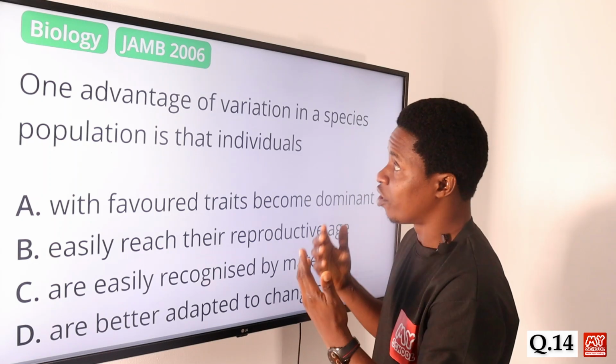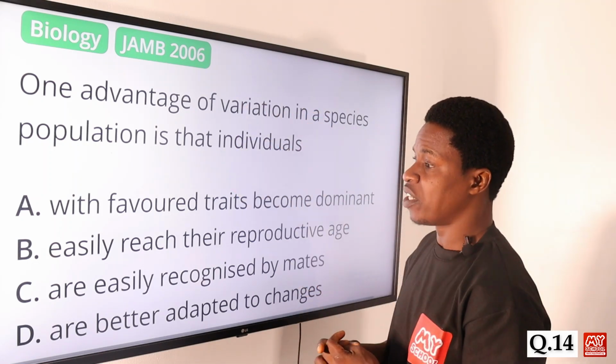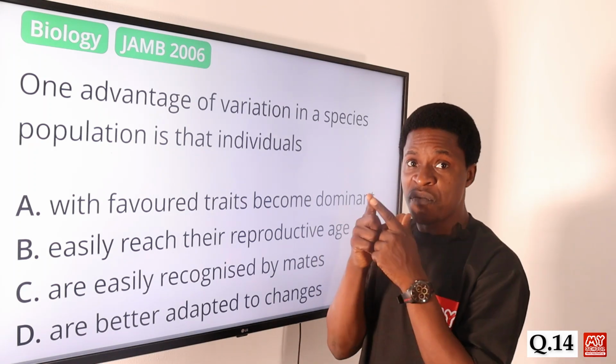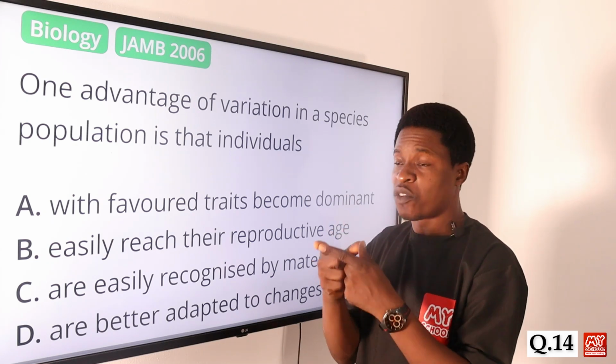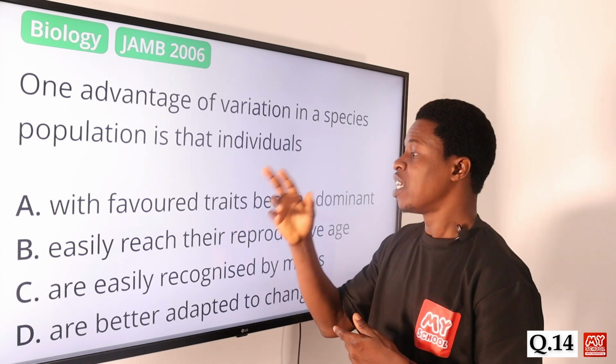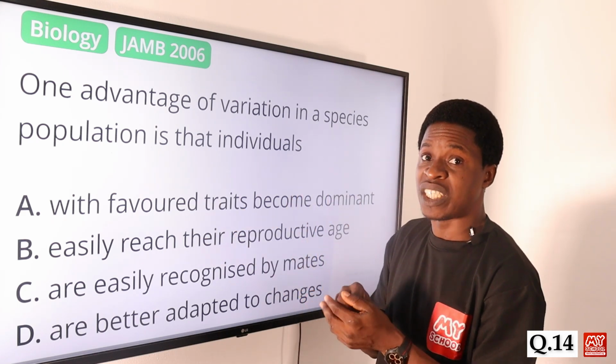That is not a factor of variation. We are talking about the advantage of having variation in that particular environment. Of course, those with favored traits will become dominant, but we are looking at the major one for species production.